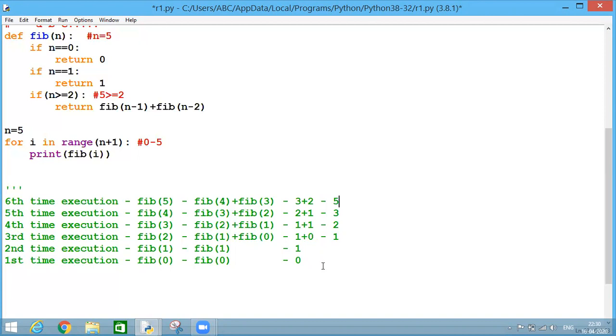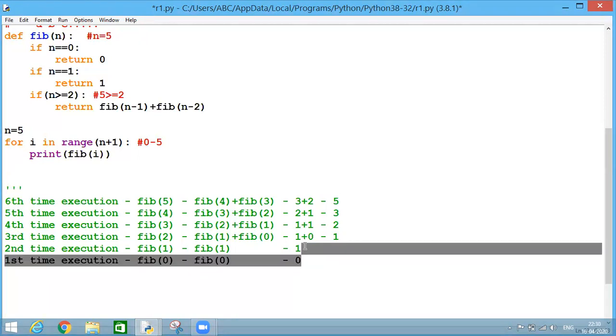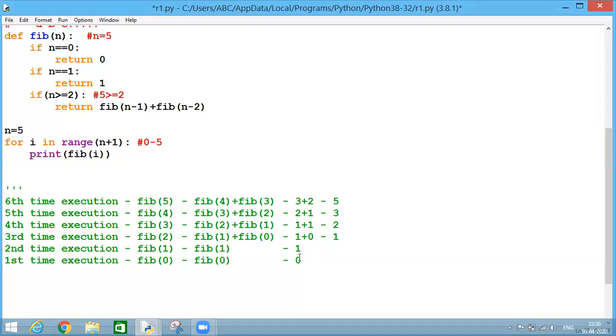I hope I'm clear with it. First, these two values were calculated. Then we have substituted these values over here in this equation and we calculated the result over here. Now we substituted the values over here in this equation and we calculated this result. Same here and then here finally. And I have got the result as 0, 1, 1, 2, 3 and 5. So my function call was there 6 times.